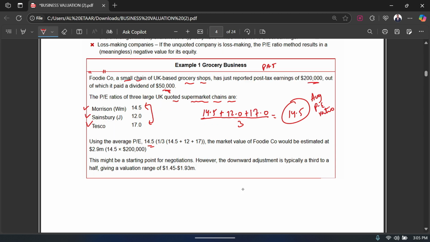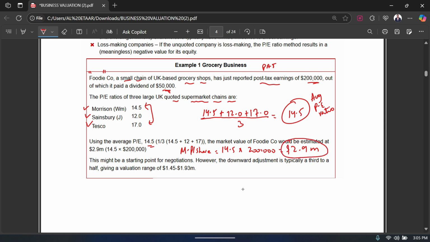So if I want to value my business now, what can I do? I can just take the average PE ratio that I have, because you remember the formula: market price per share, or the value of the company, equals the PE ratio, which you got as 14.5, times the EPS earning. You can see your earning is 200,000 over here, so that is exactly what you're going to do, and you have a valuation of $2.9 million.